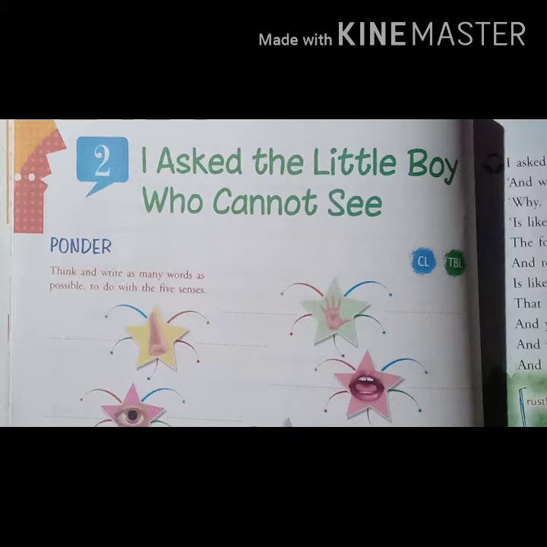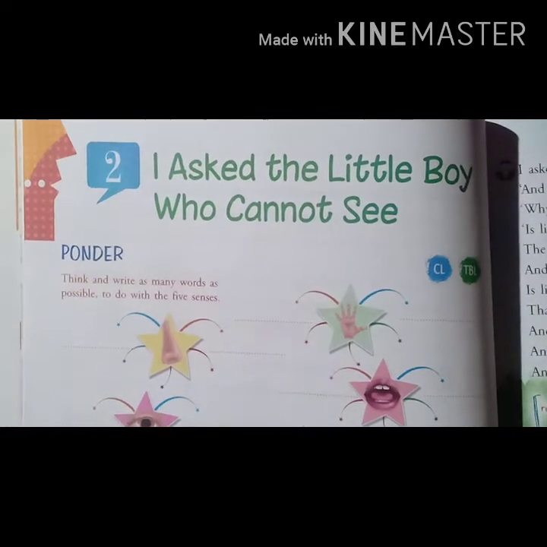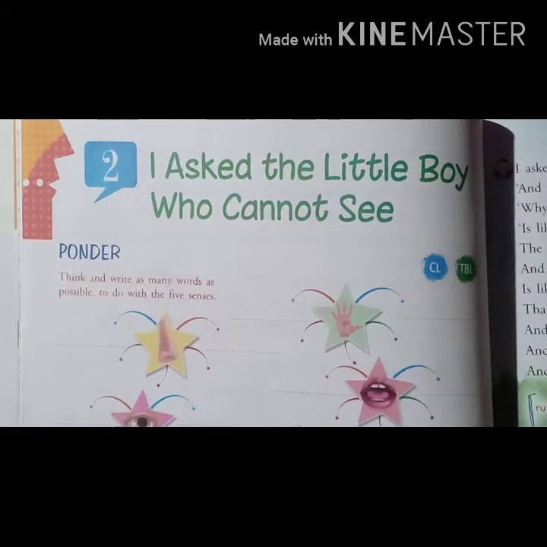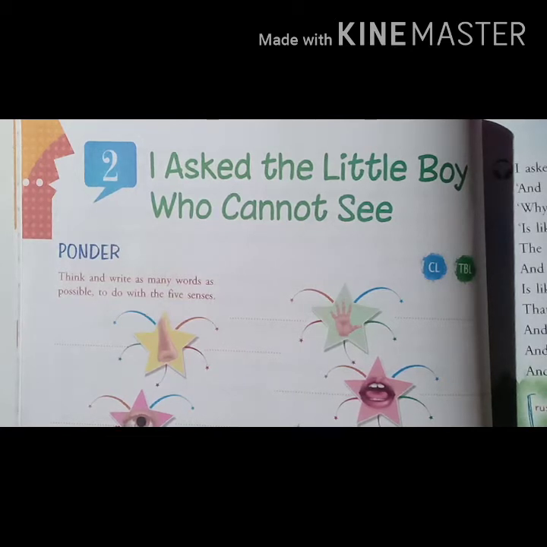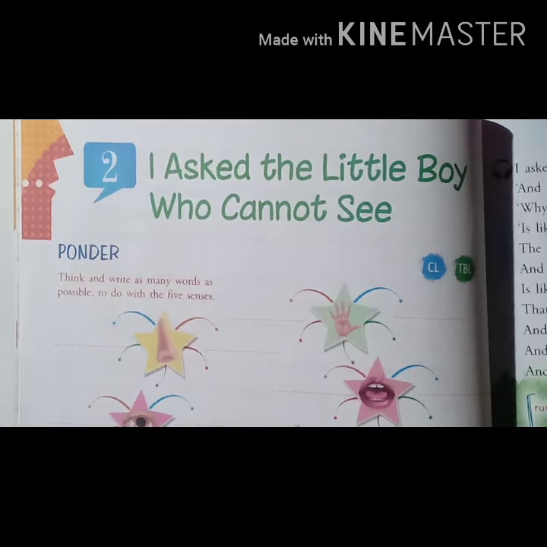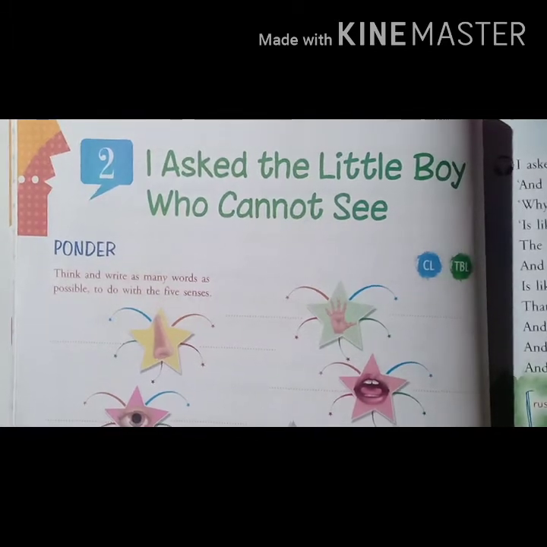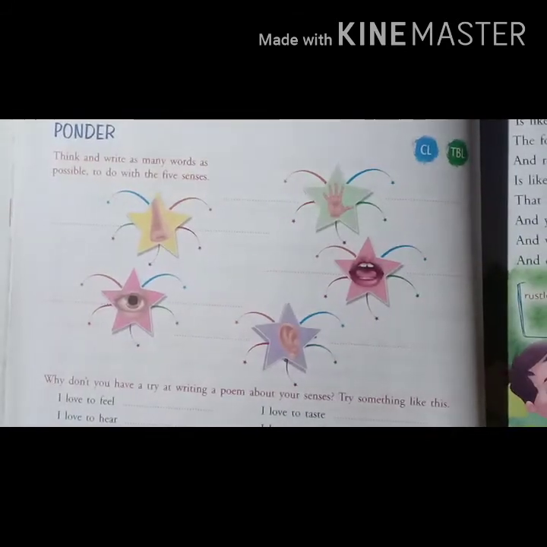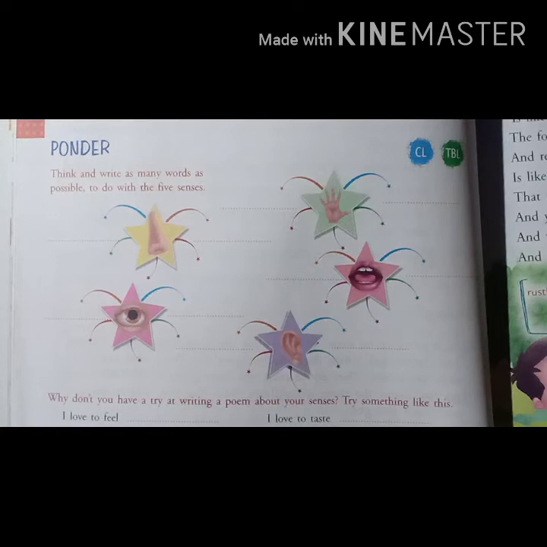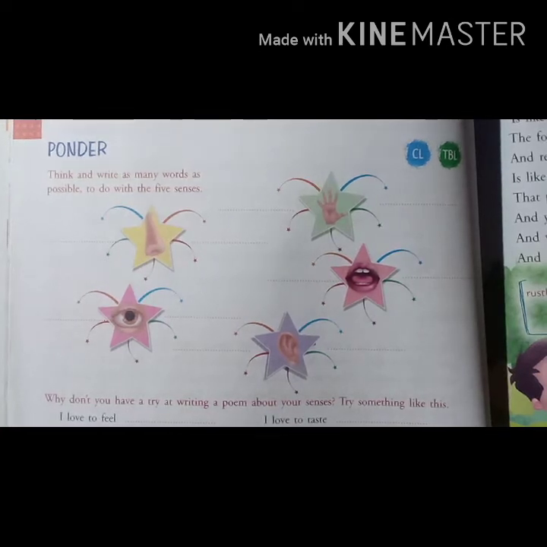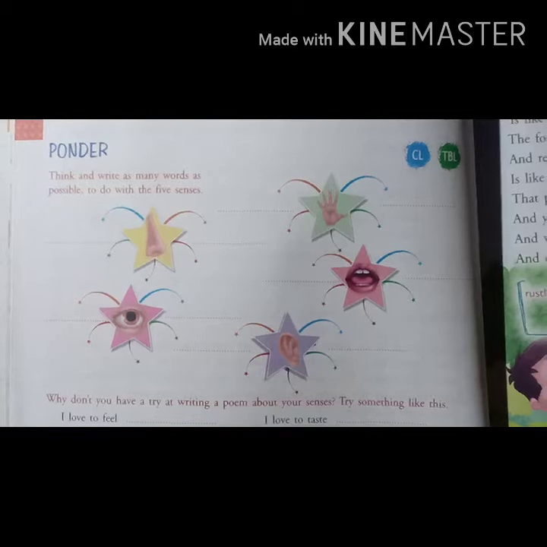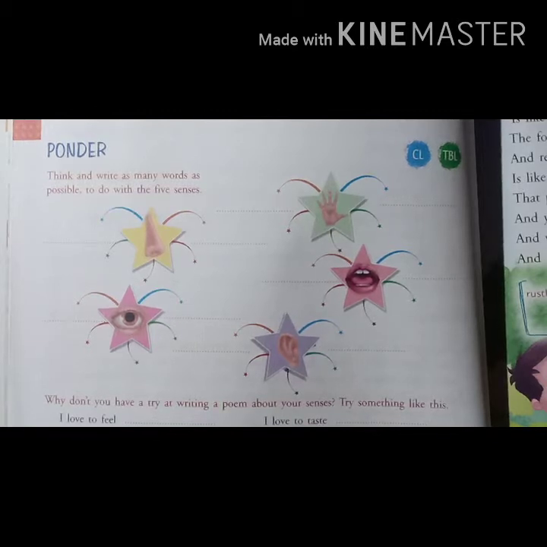So the ponder activity is to think and write as many words as possible to do with the 5 senses. So this is the activity. You should do it yourself. It means 2 activities are given on page number 20. In the first activity, you have to think and write. You have to think about the given sense and write as many words as you can.